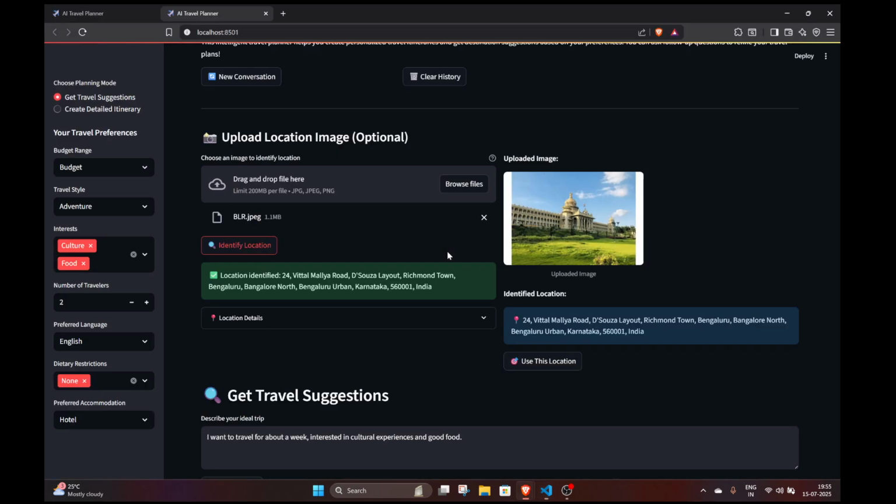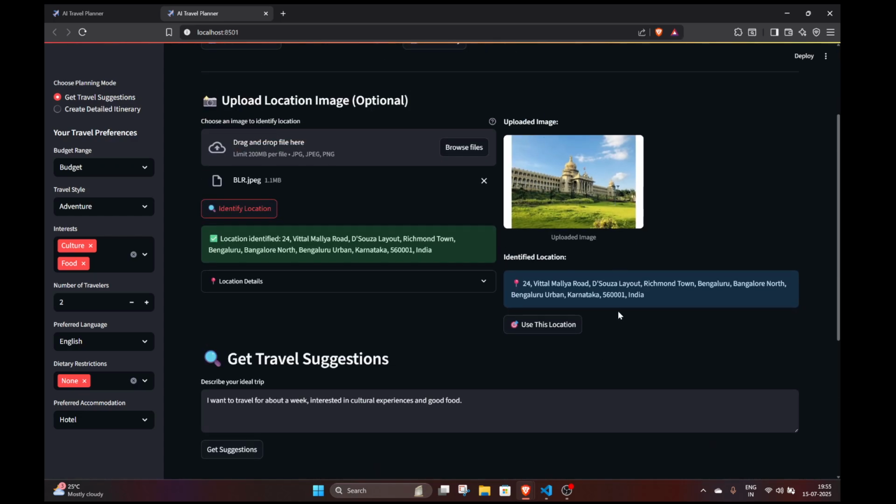So if I show you here, you can see, right? So we have correctly identified the location of this image, which is Bangalore, Vittal Mallya Road, D'Souza, Shesh Town, Bangalore, Bangalore North, Bangalore Urban, Karnataka. So this is correct. There is some variation in terms of the exact location, but the region is coming pretty properly. Now, I have the uploaded image.